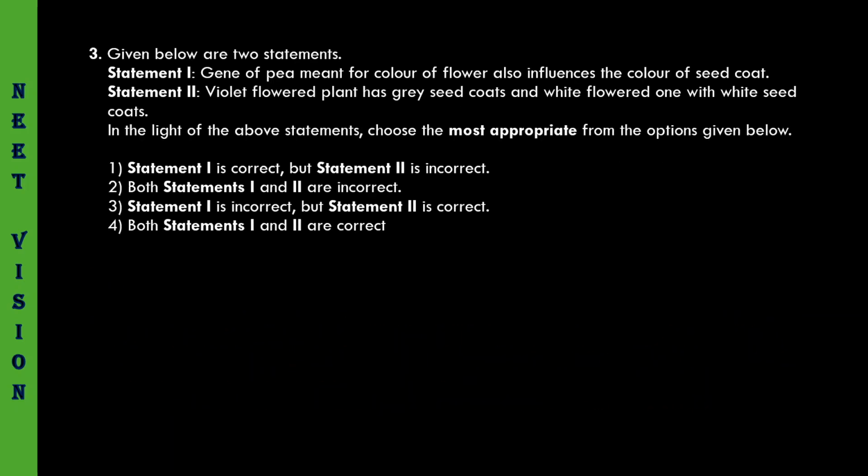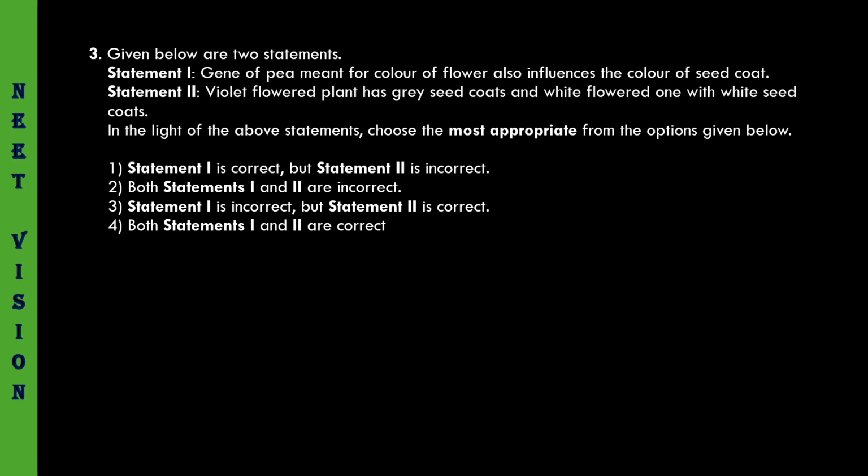Coming to the next question. Statement 1, statement 2. So let us see the statements. The gene of pea meant for color of flower also influences the color of seed coat. Absolutely true. Whatever gene that is meant for having the information for the color of the flower, violet and white, also influences the color of seed coat. Yes, seed coat is grey and white. When the flower is white, the seed coat is also white. When the flower is violet, the seed coat is grey. A violet flowered plant has a grey seed coat and a white flowered one has a white seed coat.